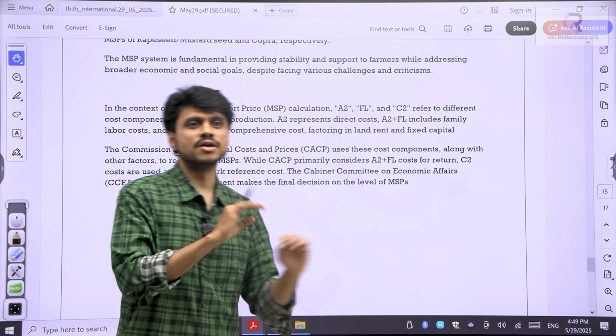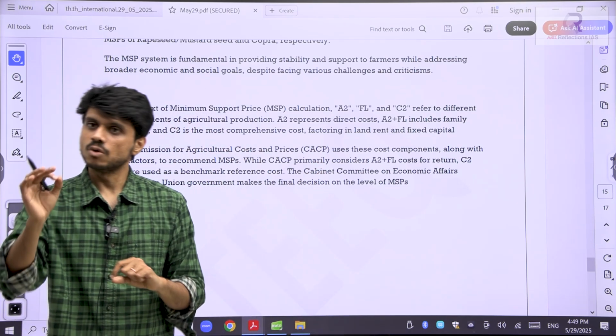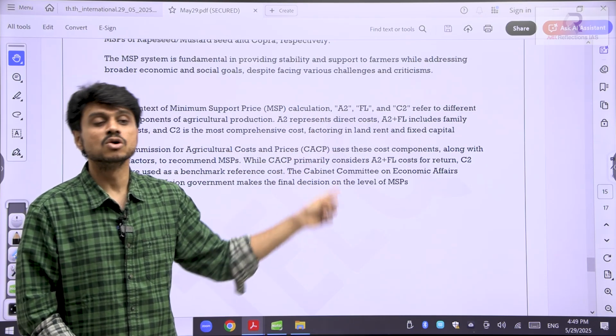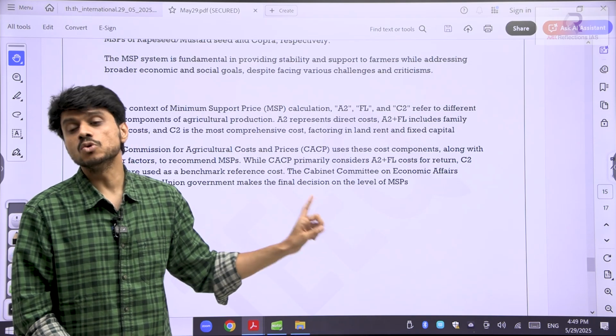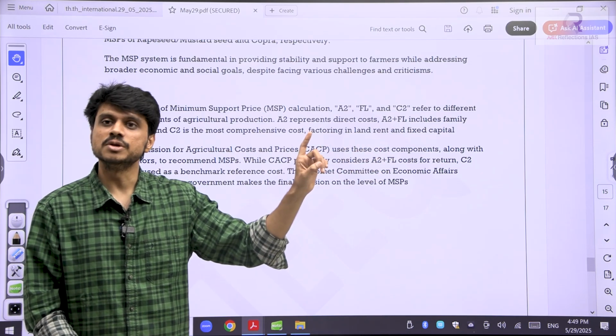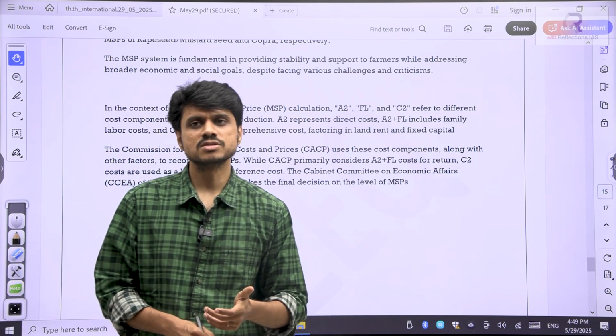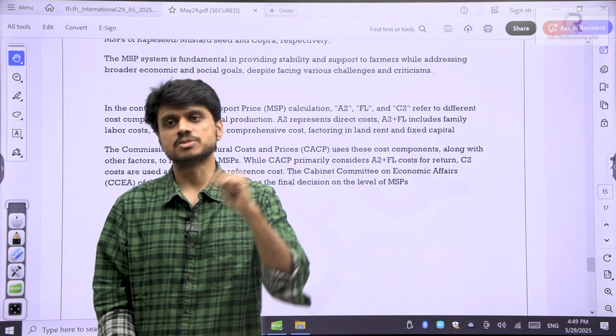So are we clear so far? So what is this MSP and on what basis is the MSP price arrived at? Who is recommending it? CACP. Who is finally deciding it? Cabinet Committee on Economic Affairs. Very fundamental thing. But here the problem is, every year the government is raising the MSP value.